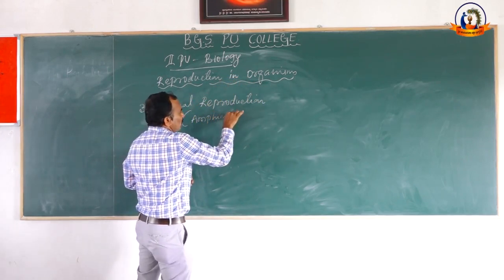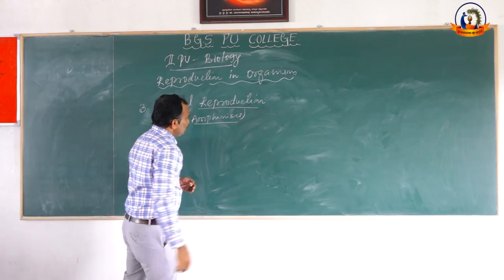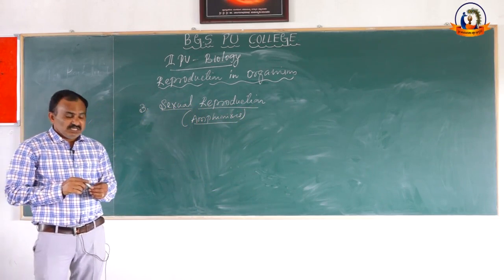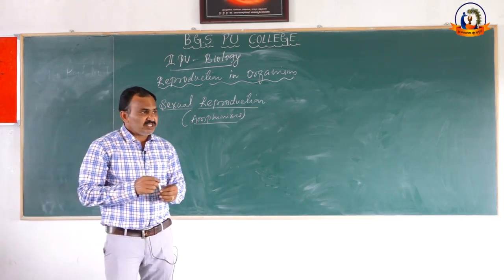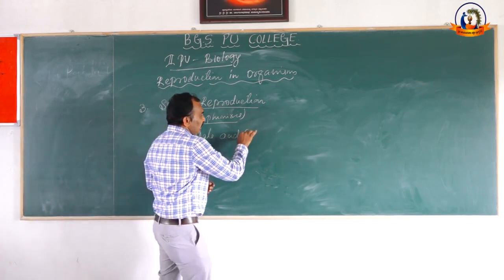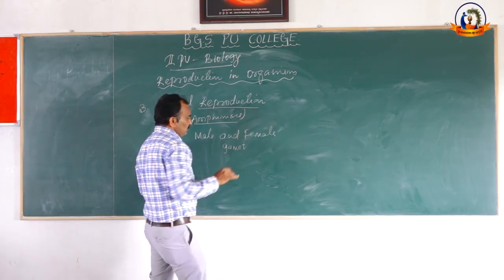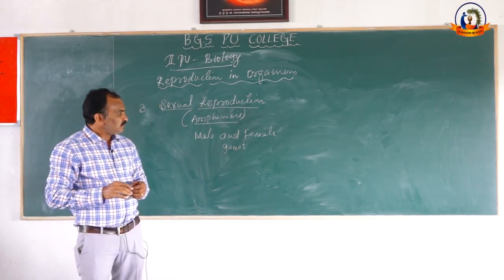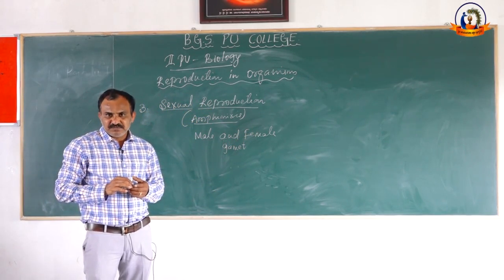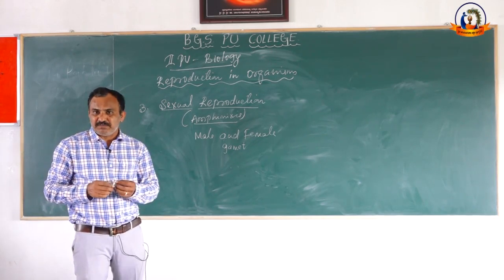Sexual reproduction is also called amphimixis. Now, what is the meaning of sexual reproduction? Sexual reproduction is a method of reproduction in which there is a fusion of male and female gametes of the same individual or of different individuals of the same species to produce the next generation.